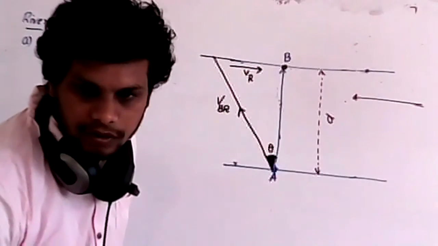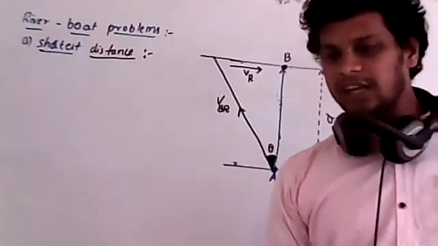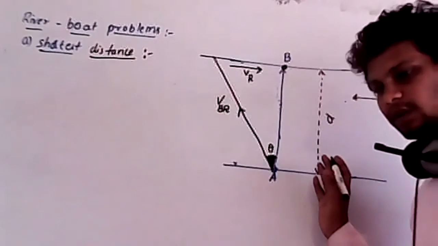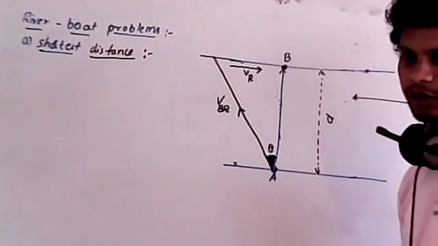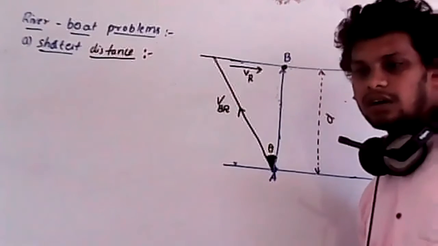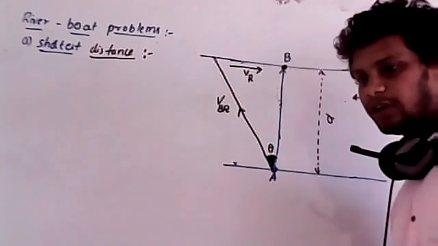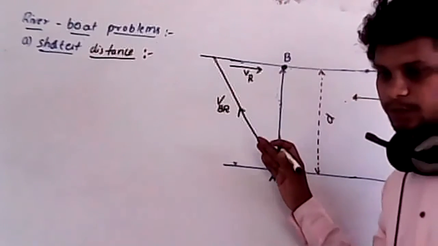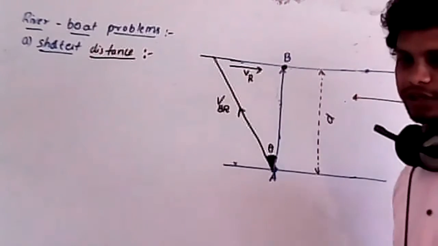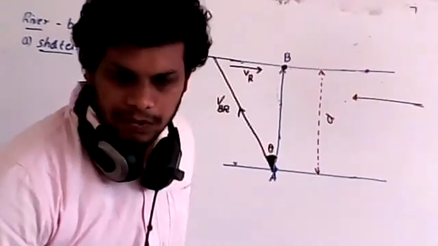So wait, someone is joining. Yeah. So unknowingly or knowingly, he will move in this direction. He doesn't know how to use the physics principles, but now we know how to use the physics principle to move from one destination to another. Okay. Someone is speaking.